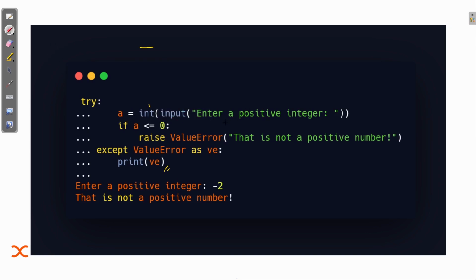Basically this will show the error, and in this exception part I'm printing this statement. So enter a positive integer, the user has entered a negative value, and 'that is not a positive number' is shown inside this except block, because this is causing an error. I hope this is clear to you all. This is basically the use of the raise keyword: how you can create an error, and how you can manually handle the created error.